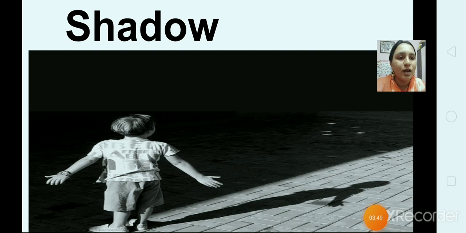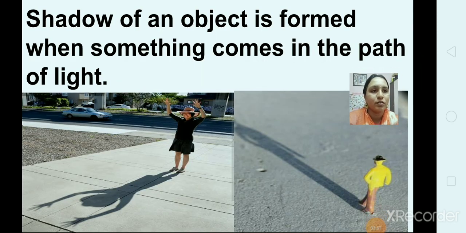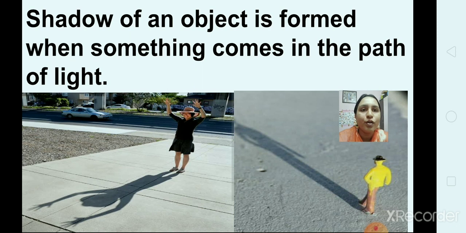So children, how can you define a shadow? A shadow of an object is formed when something comes in the path of light. We can say that wherever there is a light, and when it is blocked by an object, a shadow is formed. Okay, you can see in the picture the girl's shadow and the boy's shadow.